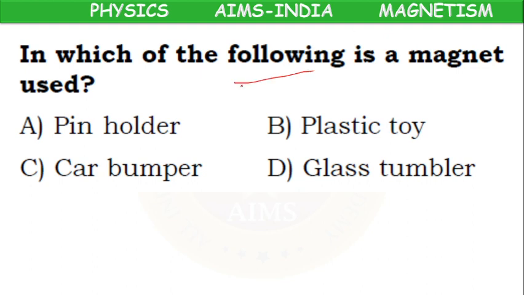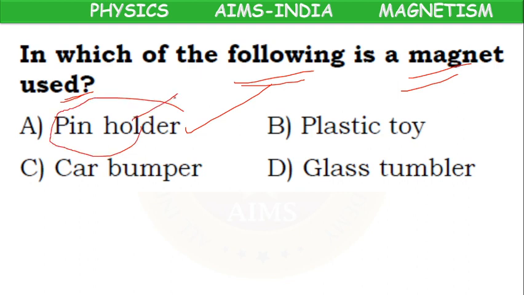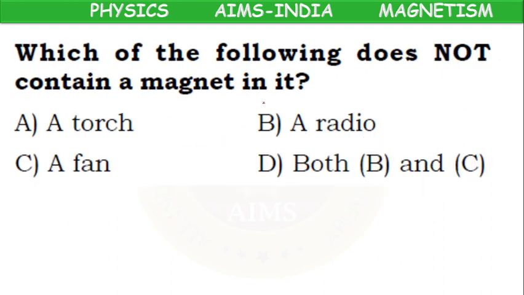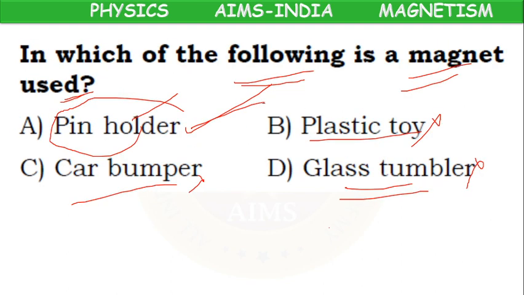Next, in which of the following a magnet is used? Pin holder box. Yes, pin holder box. Because in the pin holder box, all pins get attracted towards the holder, so that easily we can take the pins from the holder. Okay, in pin holder box, magnet will be there. Plastic toy, no. Car bumper, no. Glass tumbler or glass vessel, no. Answer is pin holder.